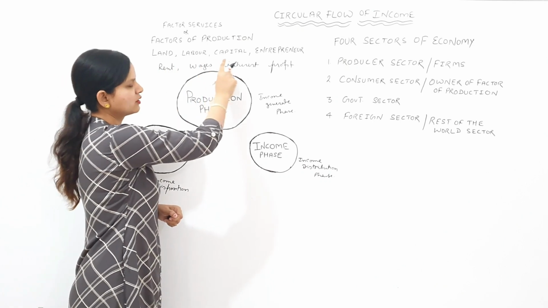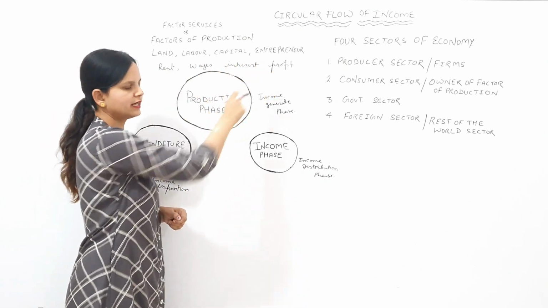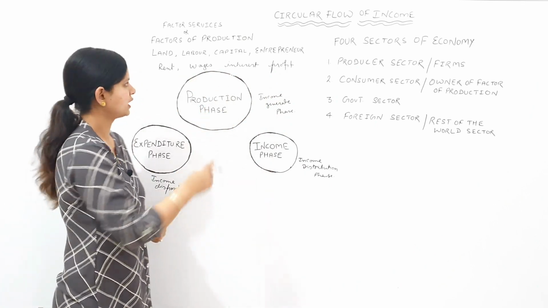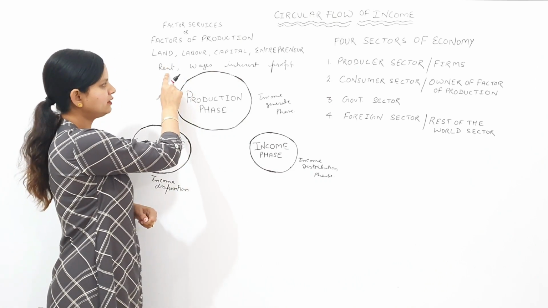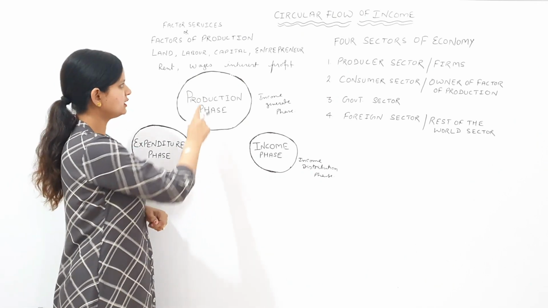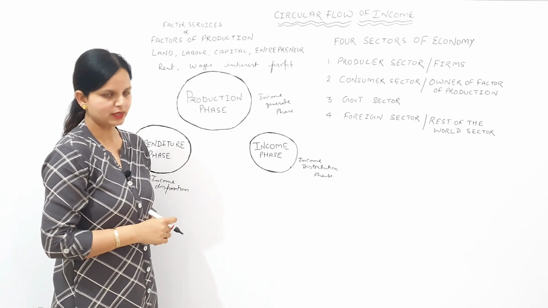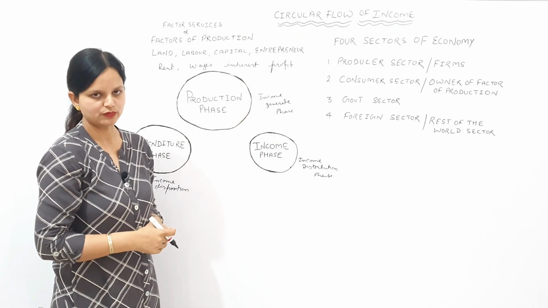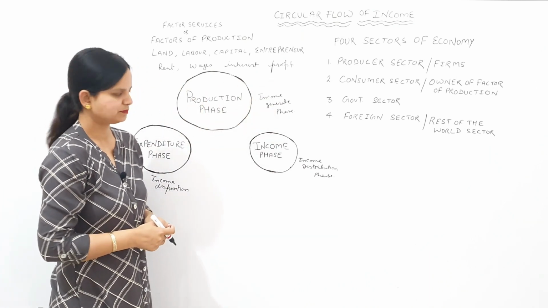Because these factors contribute in the production process, they get a reward, and this reward will be called factor income. The person who provides land in the production process will get rent. The person who provides labor will get wages. The person who provides capital will get interest, and the entrepreneur will get profit. So income generation is also a continuous process.